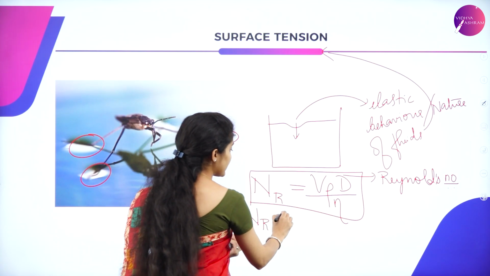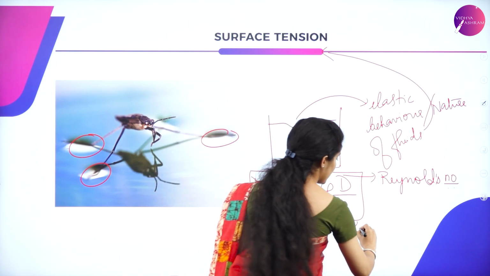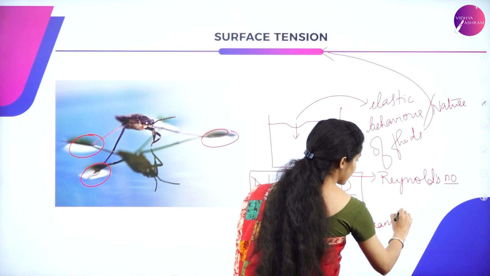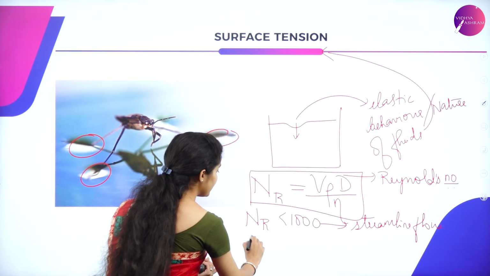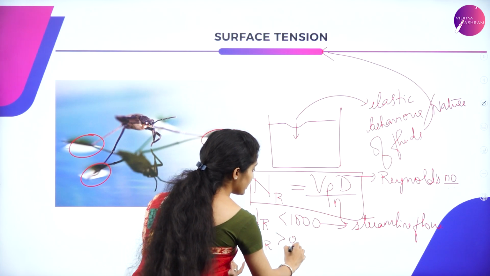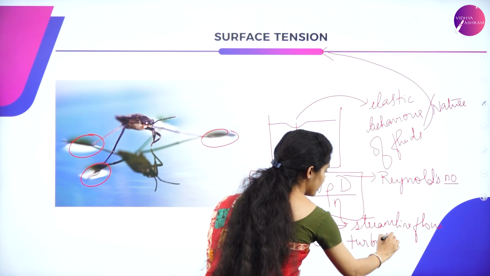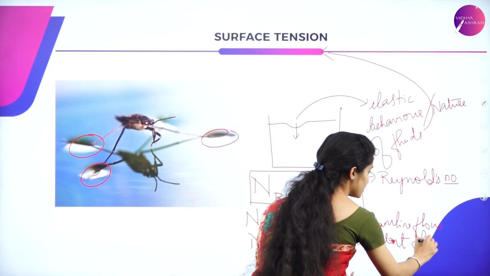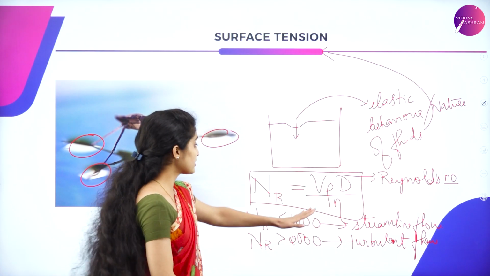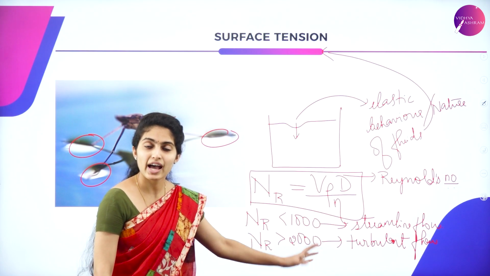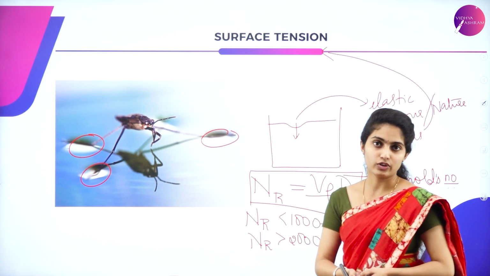When Reynolds number is less than 1000, you can say the fluid undergoes streamline flow, and when the Reynolds number is greater than 2000, you can call it turbulent flow. So there is streamline flow as well as turbulent flow. Between 1000 and 2000, the flow is said to be unsteady flow. So that is all about your Reynolds number.